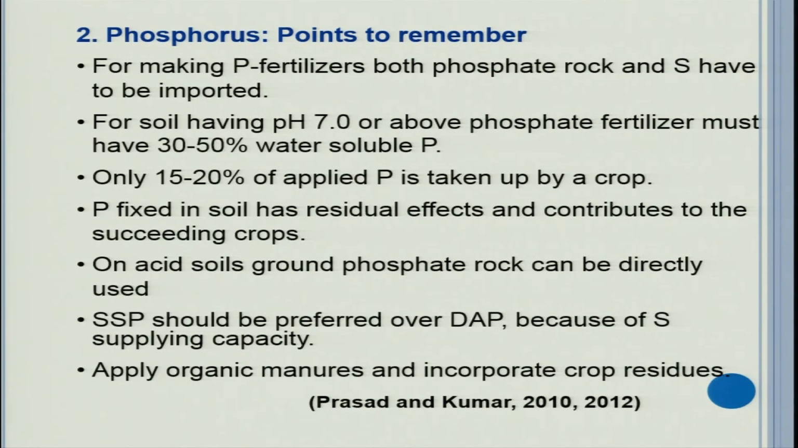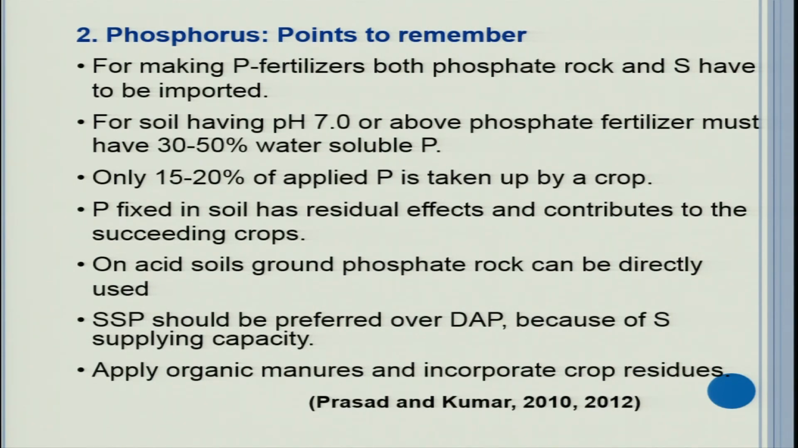Now let us see about phosphorus. Points to remember: for making phosphorus fertilizers, both phosphate rock and sulfur have to be imported. We need to give due care. Therefore, we must increase the efficiency of phosphorus. For soil having pH 7 or above, phosphate fertilizer must have 30 to 50% water soluble P. Only 15 to 20% of the applied P is taken up by a crop.